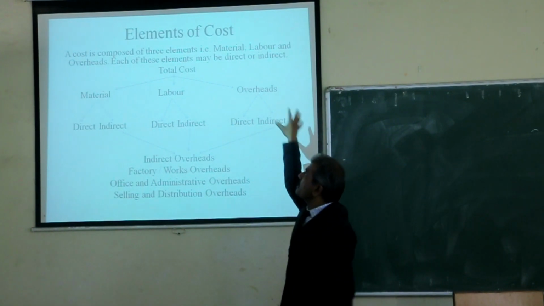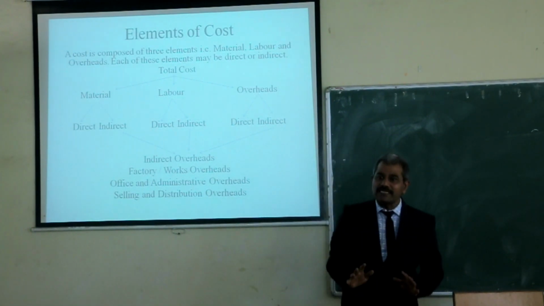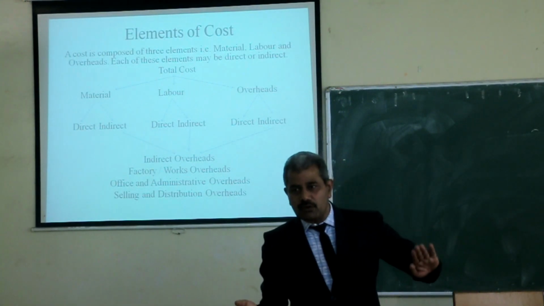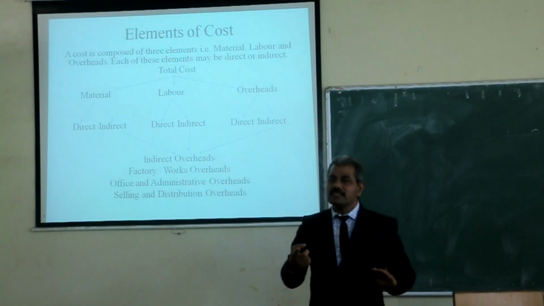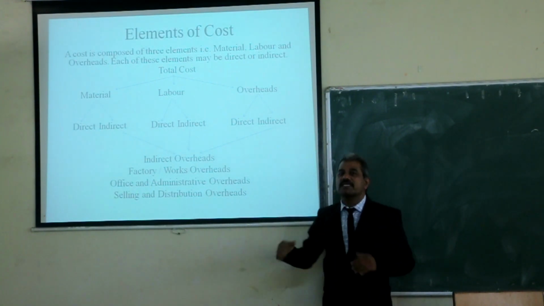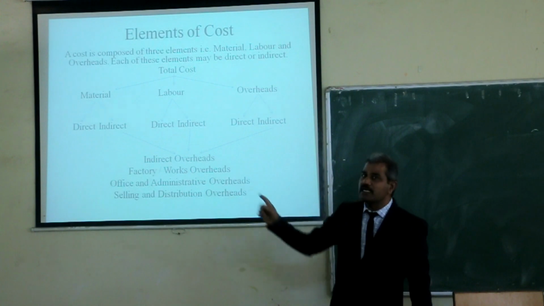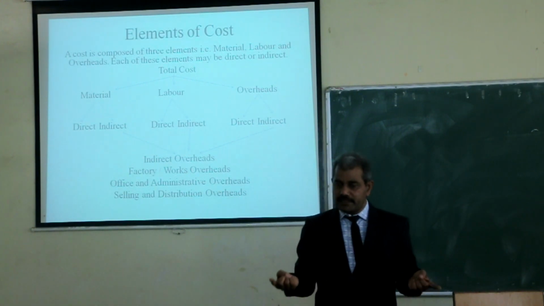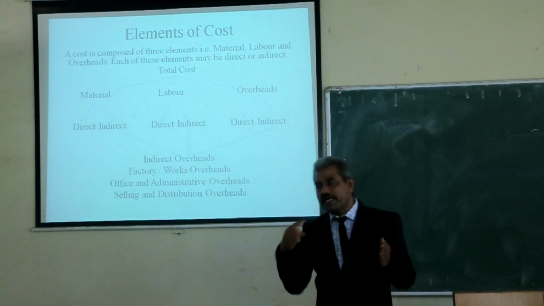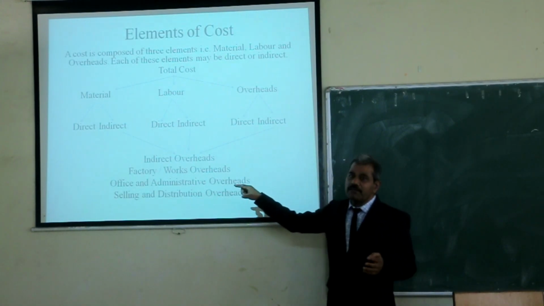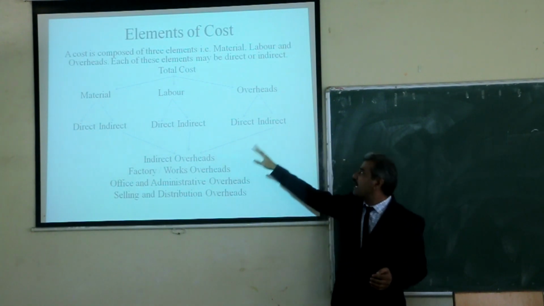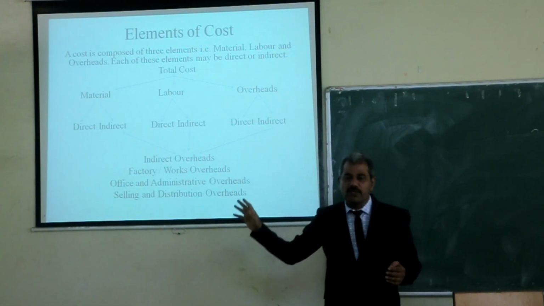So totally we can conclude that the total cost can be divided in three categories: material cost, labor cost and overhead cost. All these elements can again be classified as direct and indirect: direct material, indirect material, direct labor, indirect labor, as well as direct overheads and indirect overheads.